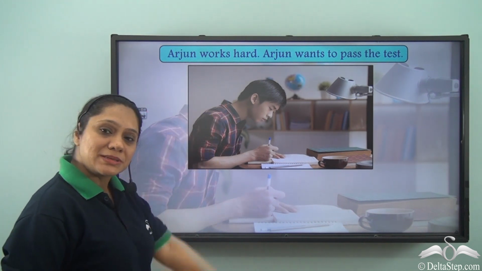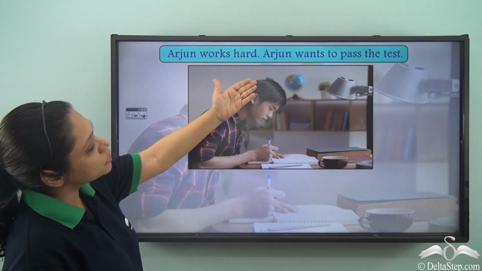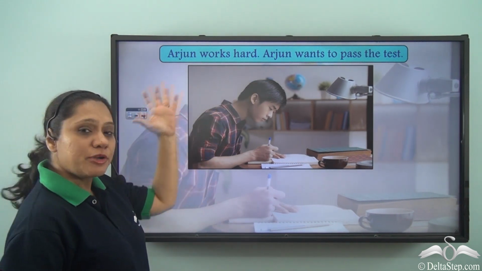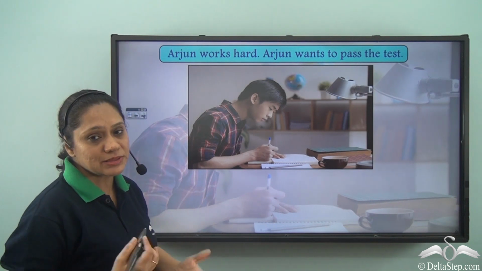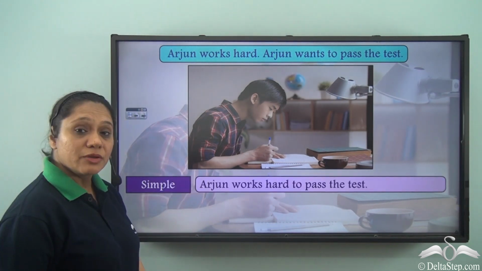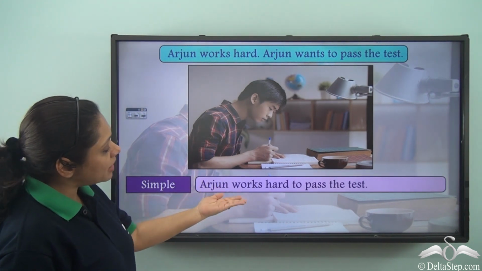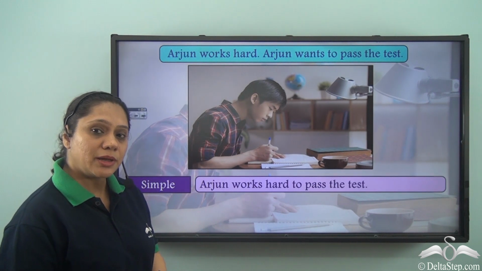We have two simple sentences here. Arjun works hard. Arjun wants to pass the test. Now, if we want to join both these sentences and form a new simple sentence, how will we do that? We will write, Arjun works hard to pass the test. So, what are we actually doing here?